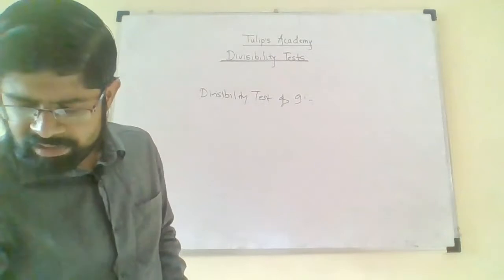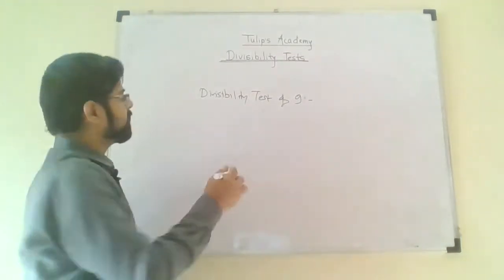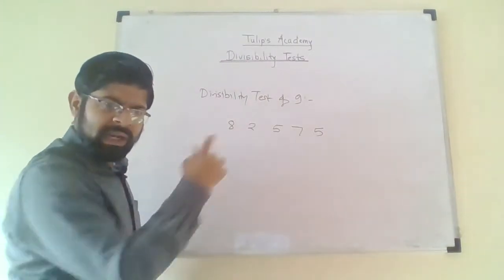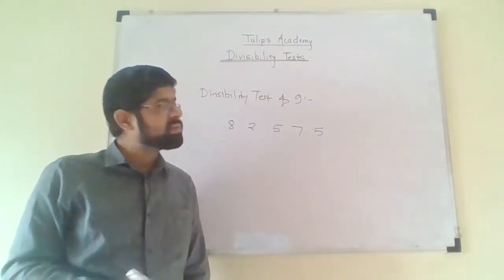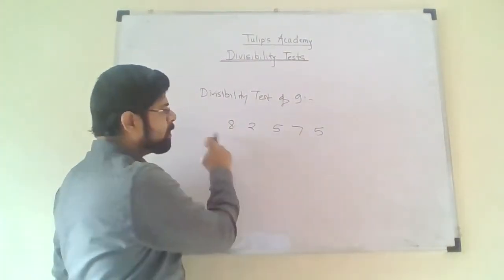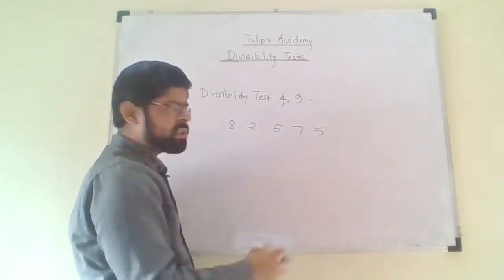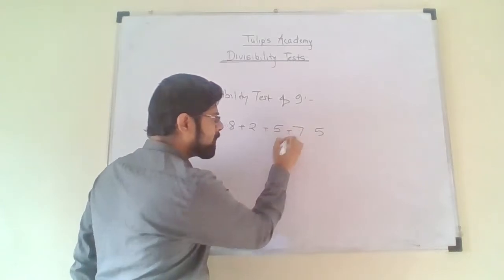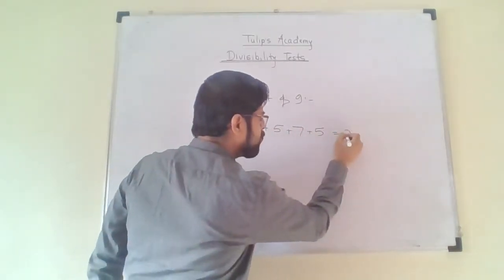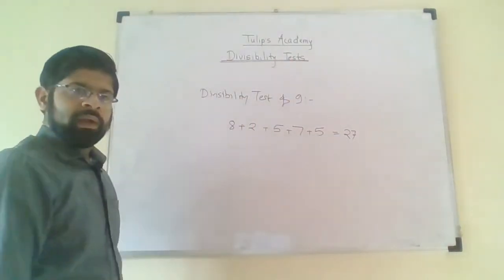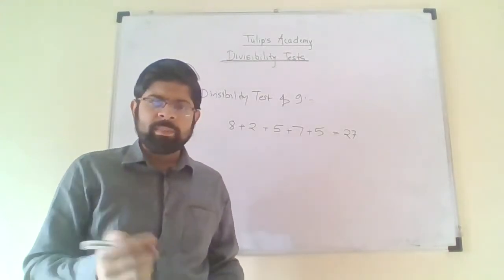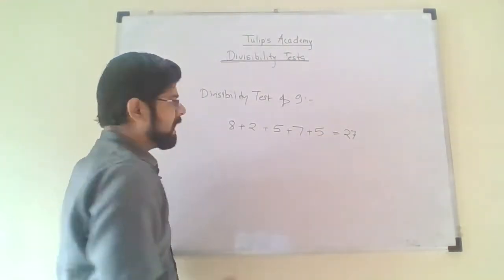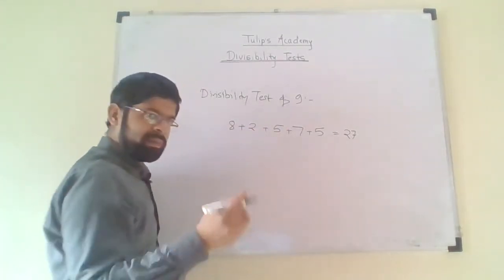For example, suppose I take the number 82575. This is the number, and I have to check whether it is divisible by 9 or not. So what I will do is take the addition of all the digits. So 8 plus 2, 10. 10 plus 5, 15. 15 plus 7, 22. 22 plus 5, 27. And if you look at 27, 27 is divisible by 9. 9 3s are 27. So 27 is divisible by 9, and therefore this entire number is also divisible by 9.